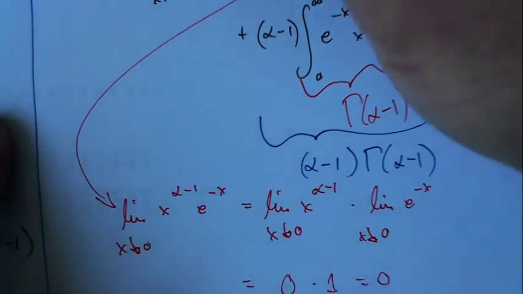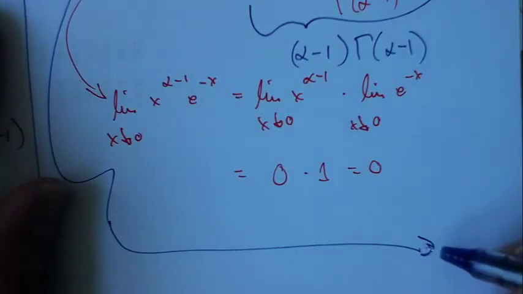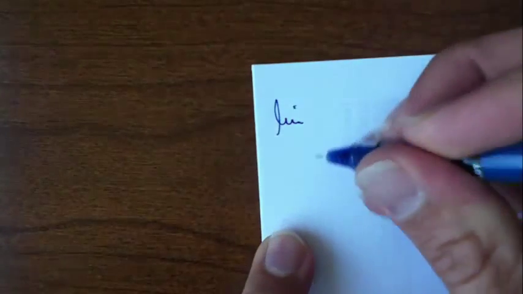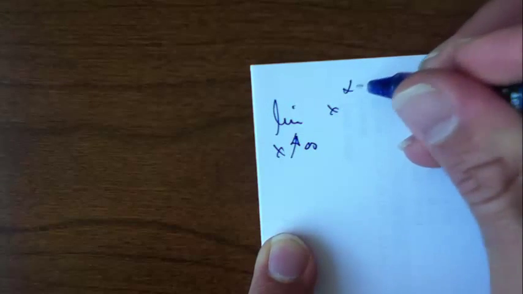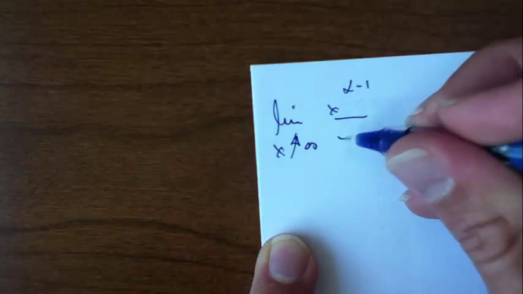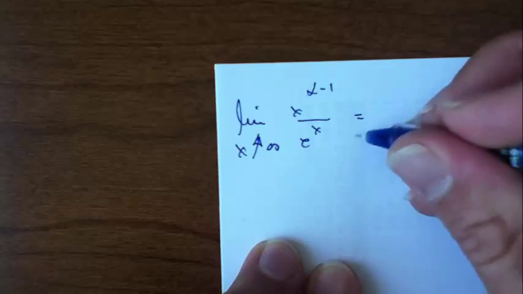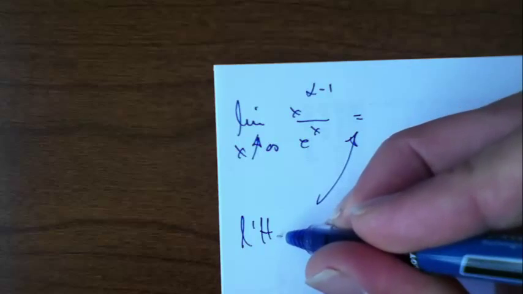Now I'm going to work with this part. This part is going to be a little trickier. In fact, it's so tricky, I'm going to move on to another piece of paper here. It won't take long, I promise. This is the limit as x goes up to infinity of, say, x to the alpha minus 1 over e to the x, right? So that's another way to write that. Now, I'm going to remember a trick from calculus, L'Hopital's rule.